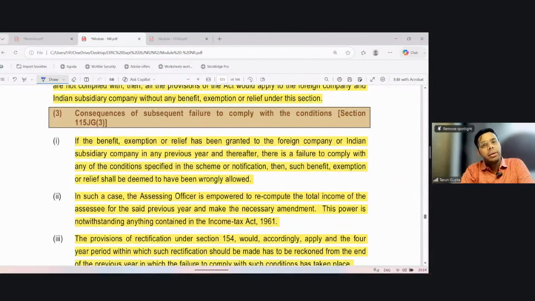Now we discussed that the foreign company should hold the whole of the share capital of the subsidiary company even after the conversion, right? But if there is a subsequent failure, then what will happen?